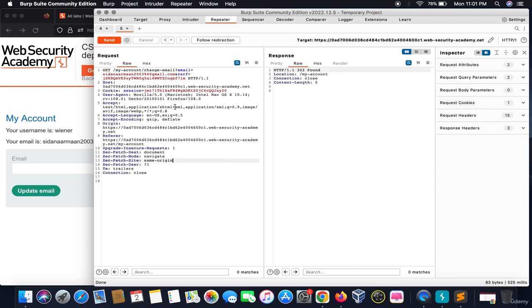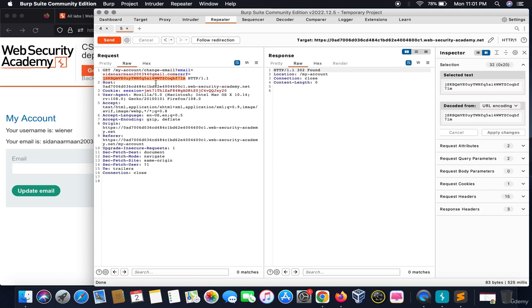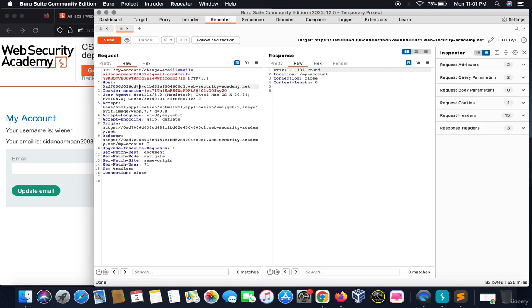As soon as we change the request method, it gives me a 302, which stands for redirection, which means the CSRF tokens are not further recognized. We have bypassed the CSRF token validation by changing the request method.